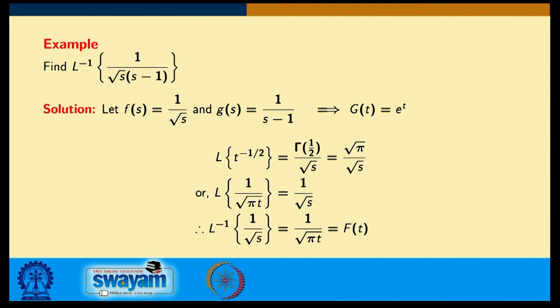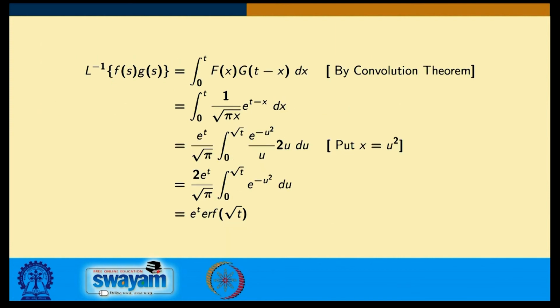Once I obtain f(t) and g(t), then by the convolution theorem I can write the Laplace inverse of F(s)G(s) as the integral from 0 to t of f(x) into g(t minus x). Now, substitute the values of f(t) and g(t) here and evaluate the integral by following this method, and ultimately you will obtain the result as e to the power t into error function of root t.